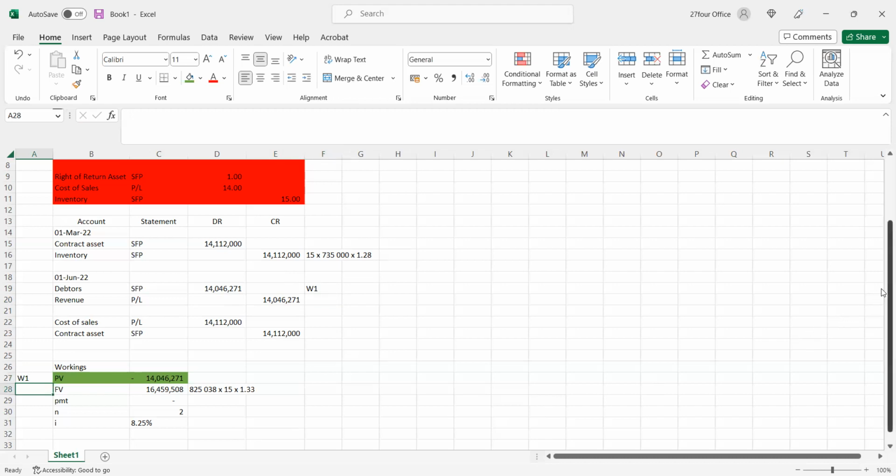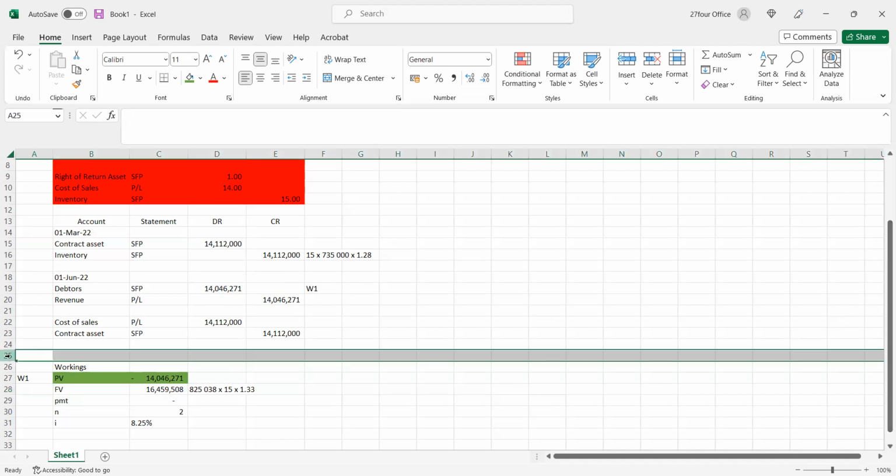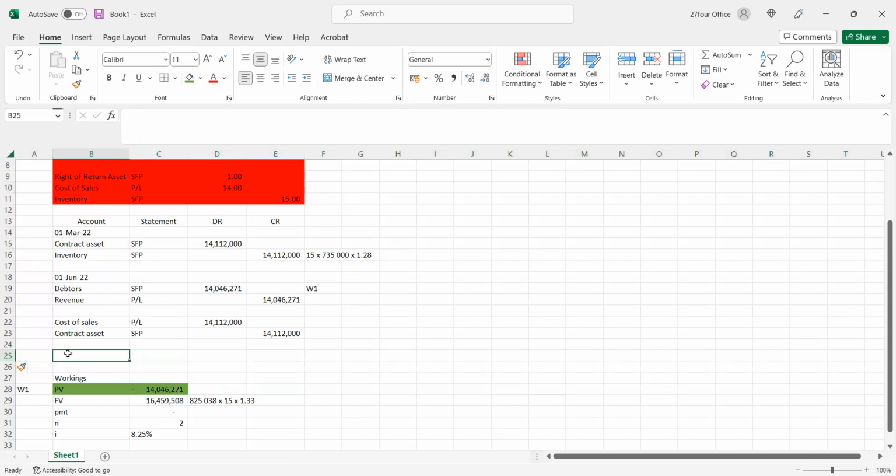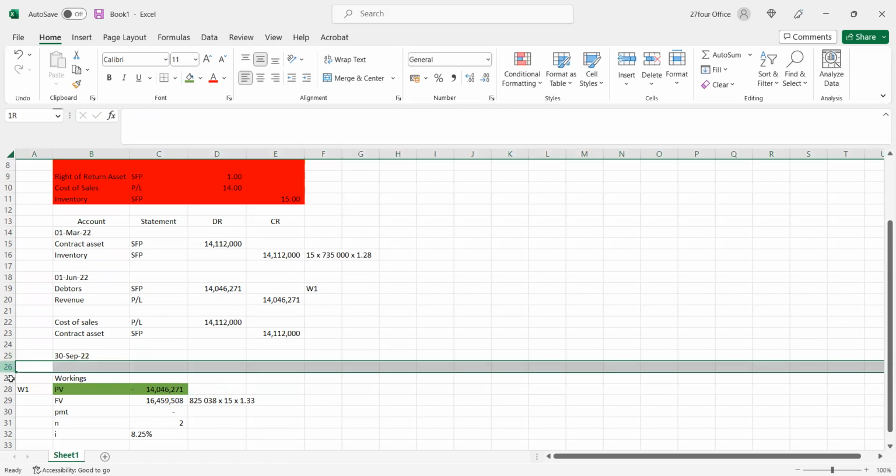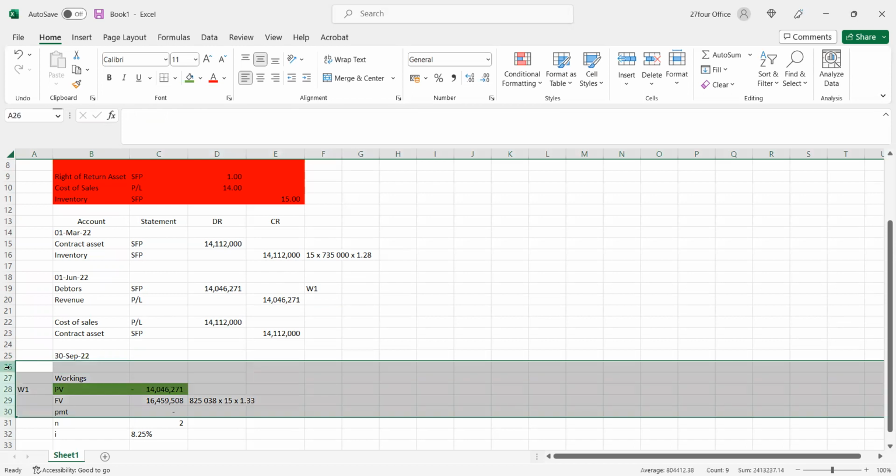So on 1 June, the last thing I have to recognize is the interest. Remember our financial year-end is 30th September 2022. Nothing has been paid at this point in time, but interest has been incurred.